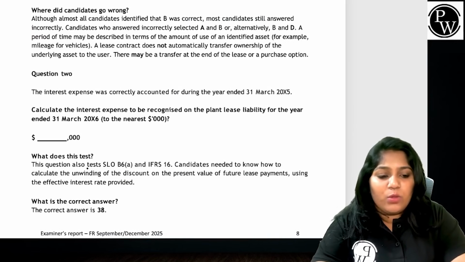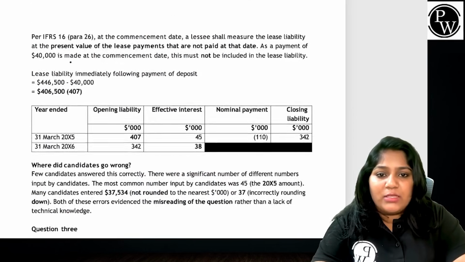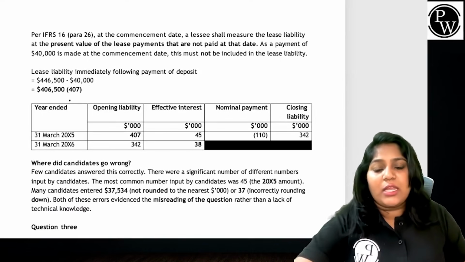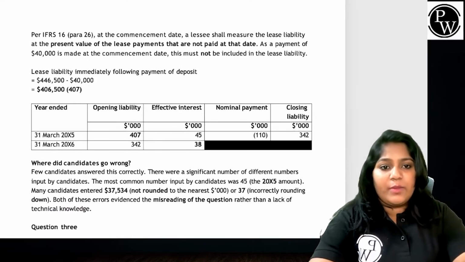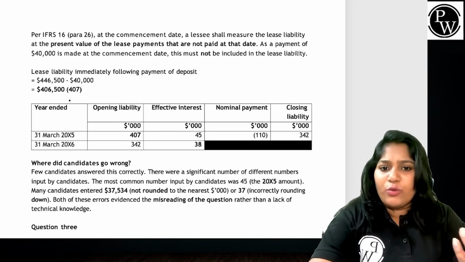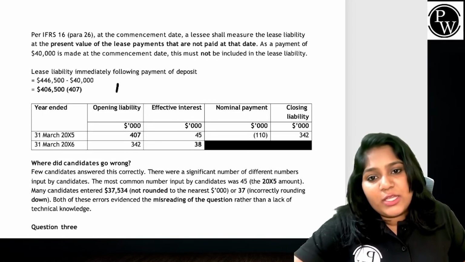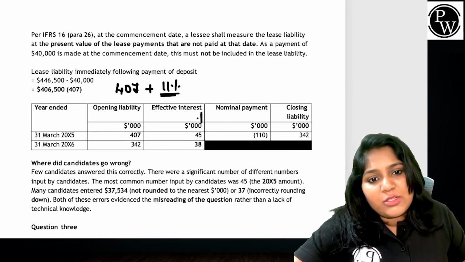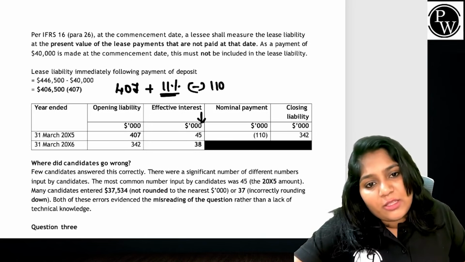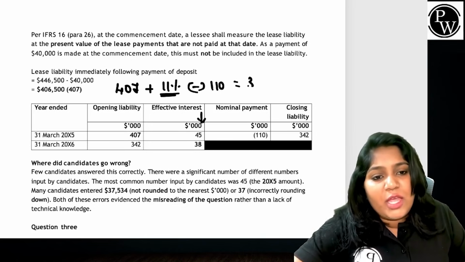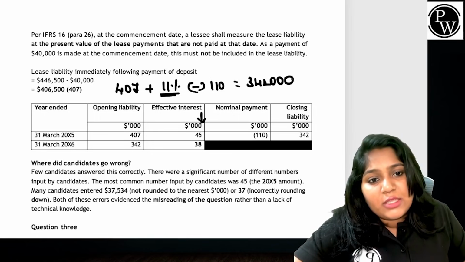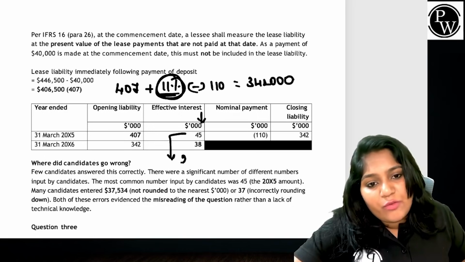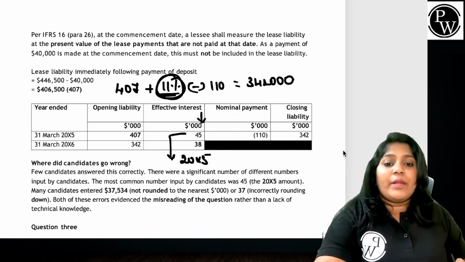Your calculation will be, first find out the opening balance. The opening balance would be how much? As I said, 446,500 minus 40,000, it will be 406,500. You can say $407,000. So to this $407,000, you add 11% of interest, that is 45, and you reduce $110,000, which should give you a closing balance of $342,000.